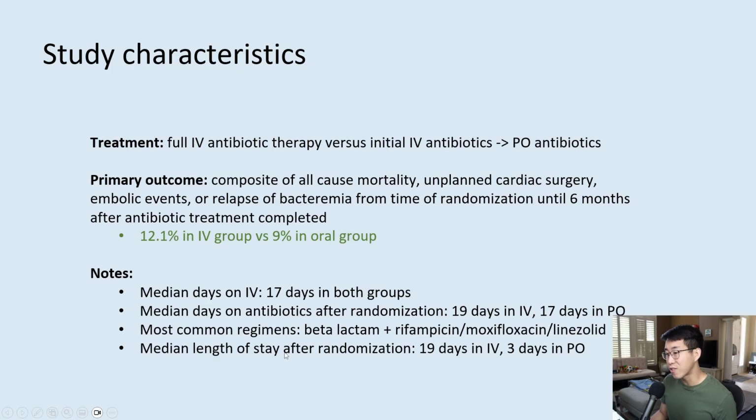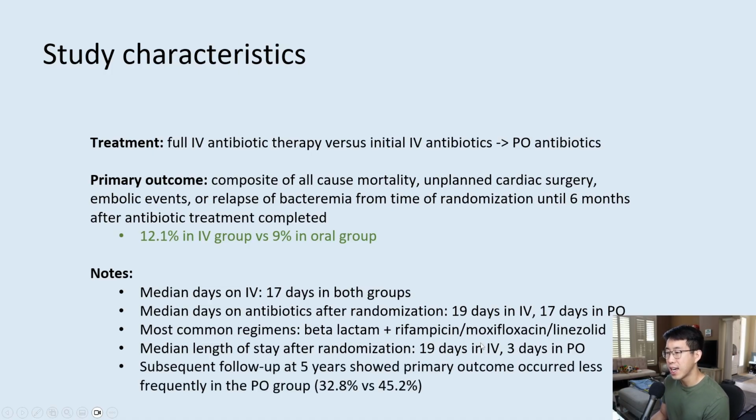The median length of stay, this was a pretty important one, after randomization was 19 days in patients receiving only IV antibiotics versus just 3 days in patients that were switched to PO regimens. And the subsequent follow-up at 5 years showed that the primary outcome occurred less frequently in the PO group at 32% versus 45%. So all of this data was very promising to advocating for a switch to PO.